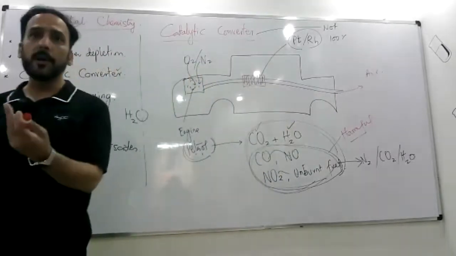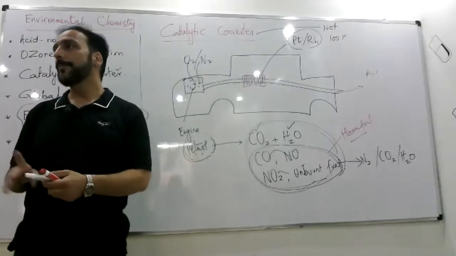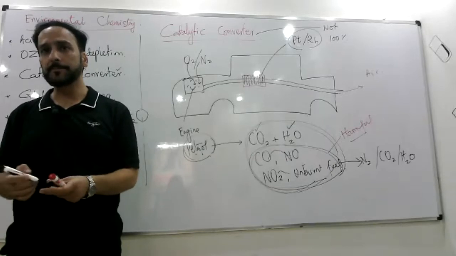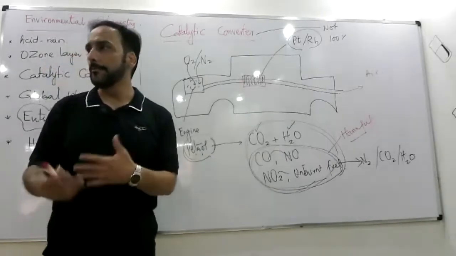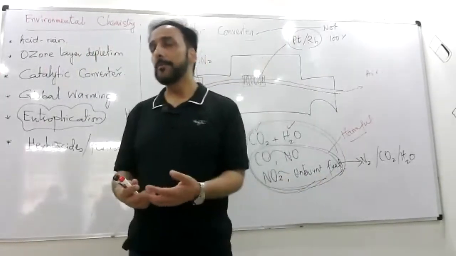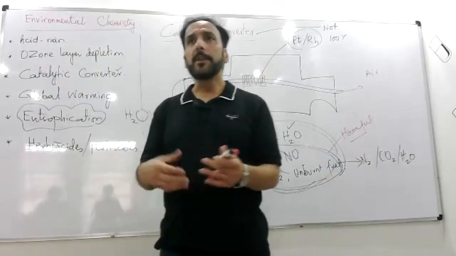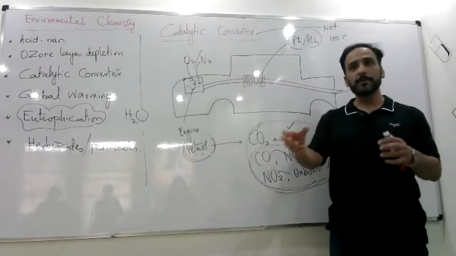And especially the old cars, big trucks, old trucks, especially buses and stuff, they don't have these catalytic converters. In Pakistan, these things are coming and people are understanding these. But 10, 15 years back, even if a car was fitted with a catalytic converter, you know, these expensive cars are fitted with a lot of sensors.